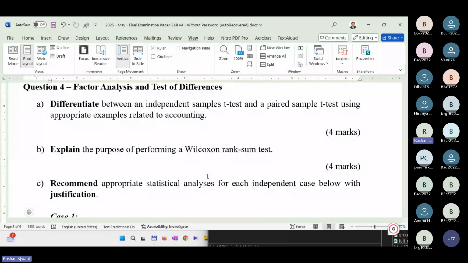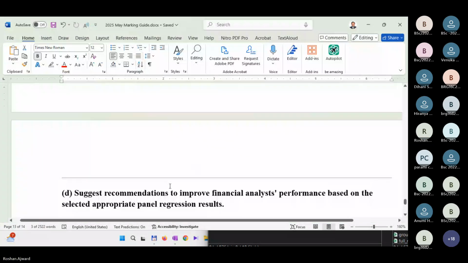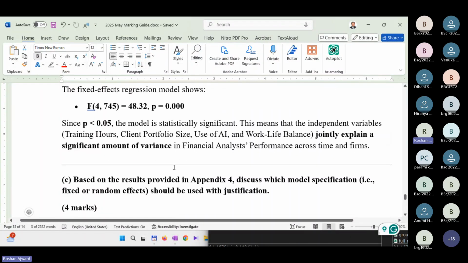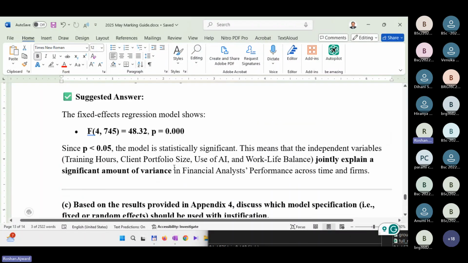When the data is highly skewed, not normal, or when there are outliers, you will perform the non-parametric version. Parametric versions like the independent sample t-test cannot be used, as you very correctly told. So if the data is abnormal, we might need to use the Wilcoxon rank sum test or the Mann-Whitney test. So that's what you would say: when the data is abnormal and you want to compare 2 independent groups, you perform the Wilcoxon rank sum test. I have given the answer for that as well, question number 4.